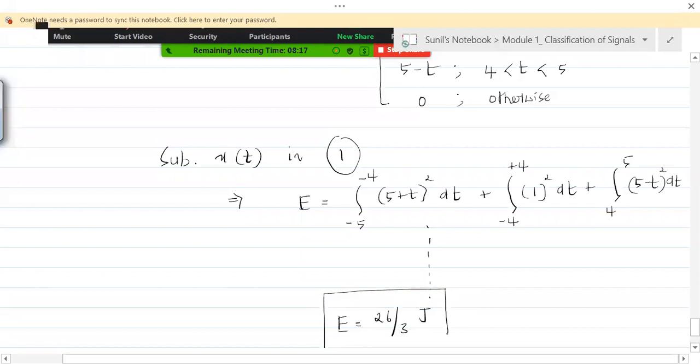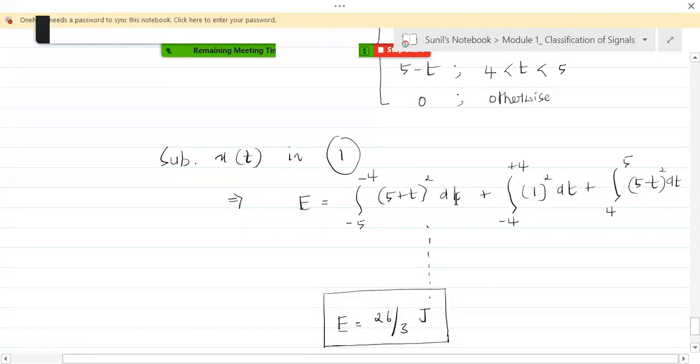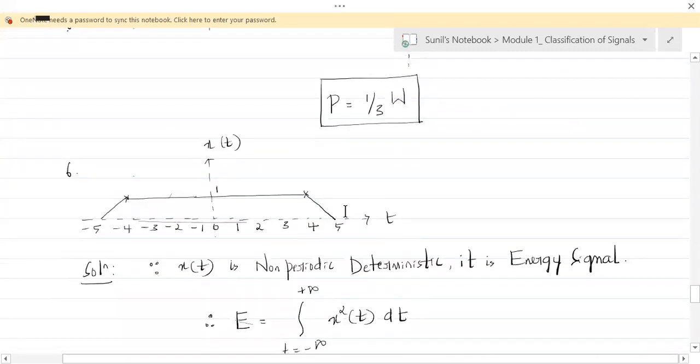You should not have any problem solving these integrations. Okay, so if you don't understand, talk to your friends and get to know how to integrate these. Fine. Integrate and apply the limits of integration and see that your energy for this particular signal is 26 by 3. Is that okay with you? Now let's take another problem.